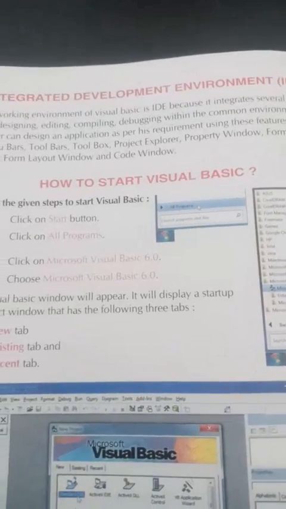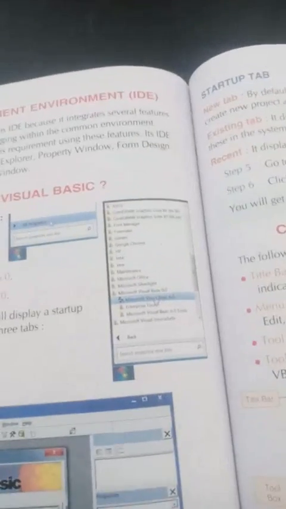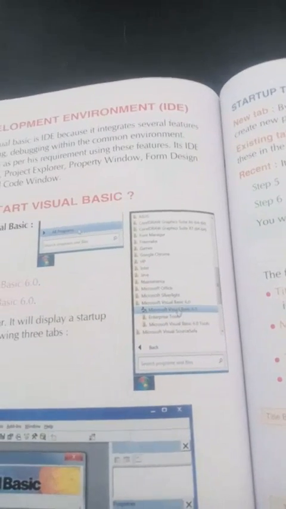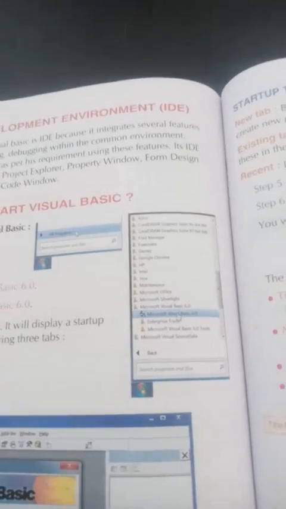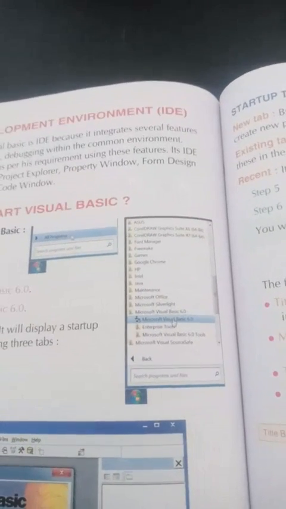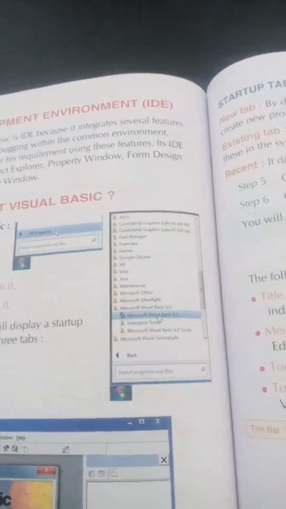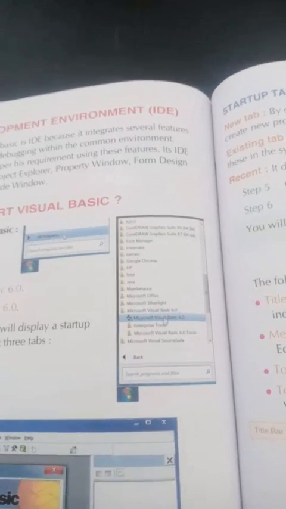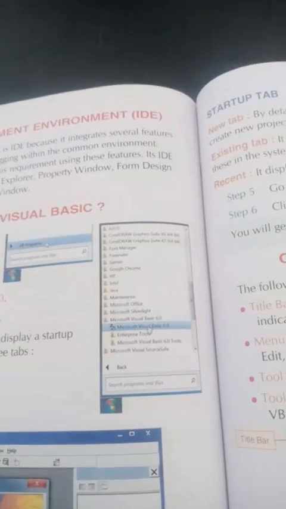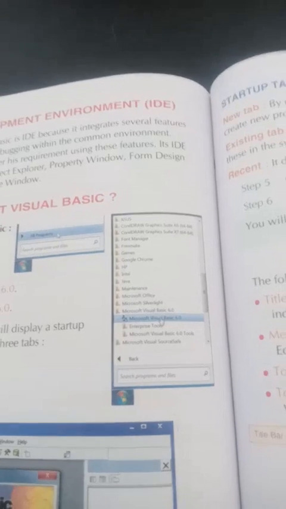We will move on to the next topic, IDE. When we do programming in Visual Basic, we need an IDE. The full form of IDE is Integrated Development Environment. The IDE is the working environment of Visual Basic, because it integrates several features such as designing, editing, compiling, and debugging. These are the operations we can perform using the IDE.